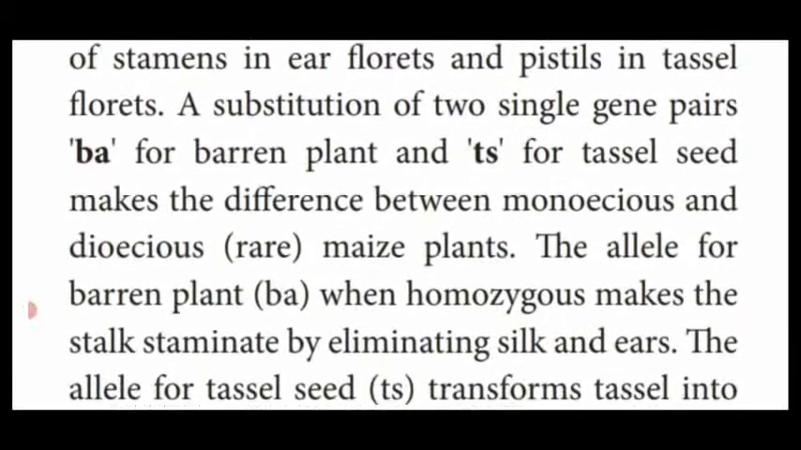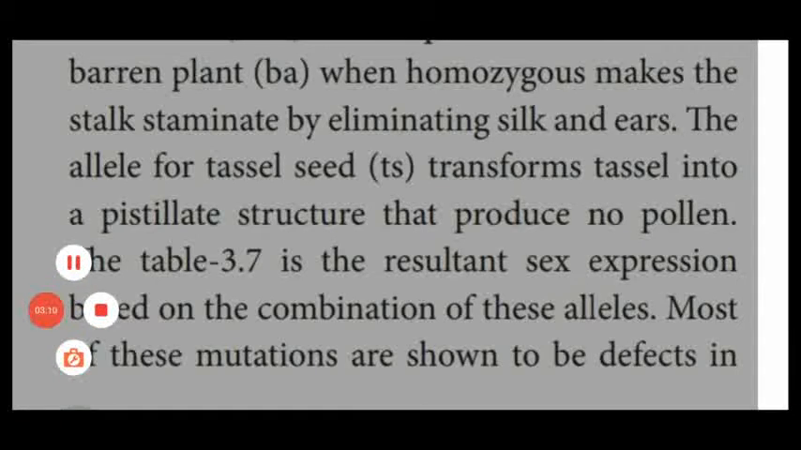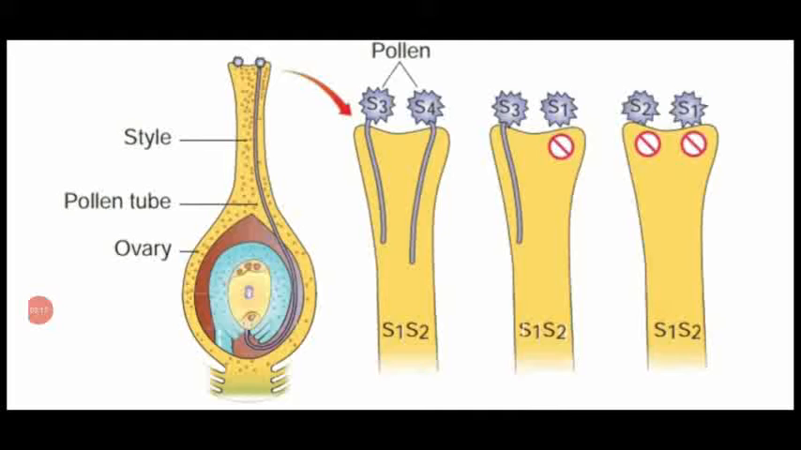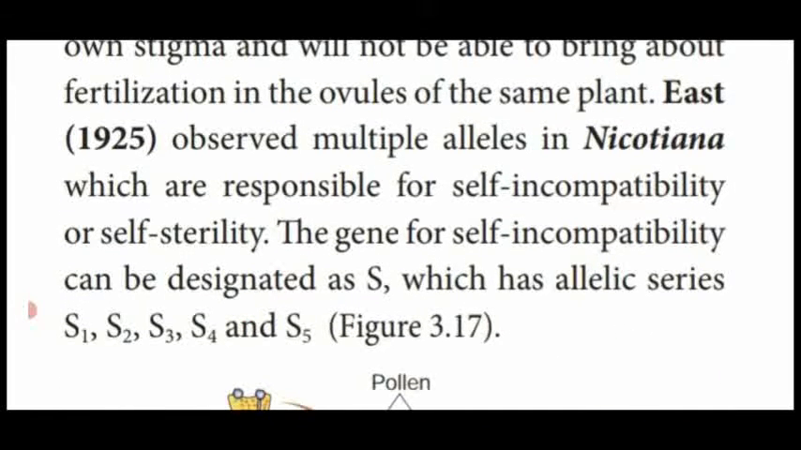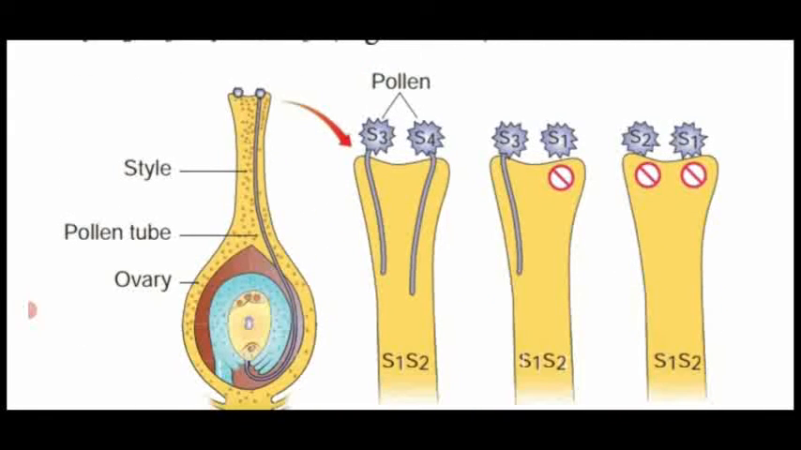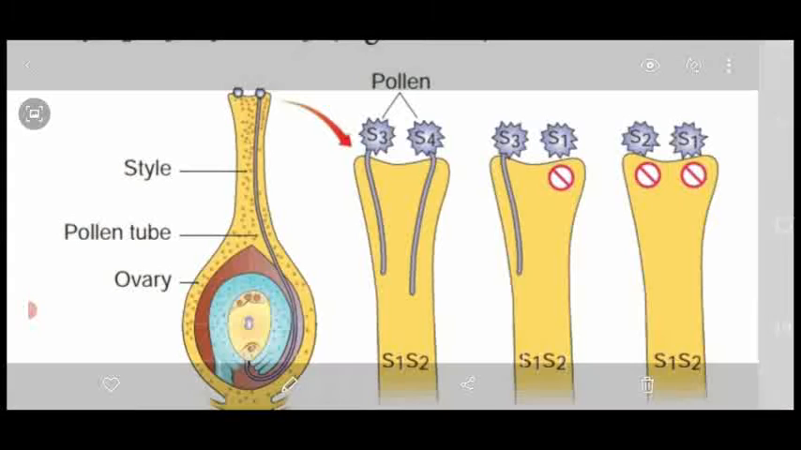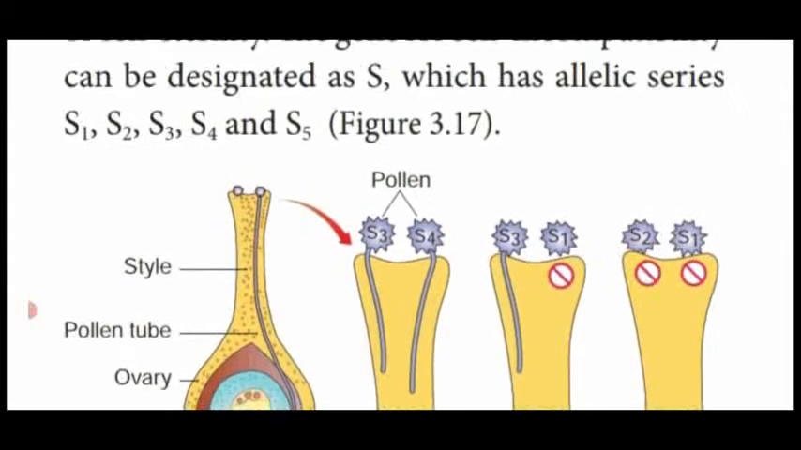Next, we are going to see the tobacco plant. This is Nicotiana tabacum, the tobacco plant, which contains different self-incompatibility allelic genes named S1, S2, S3, S4 and S5. This was observed by East. These multiple alleles show self-incompatibility. That means some of the pollen grains fall on their own stigma but are unable to germinate. That is said to be self-incompatibility.